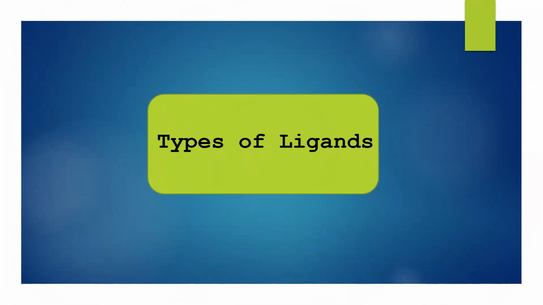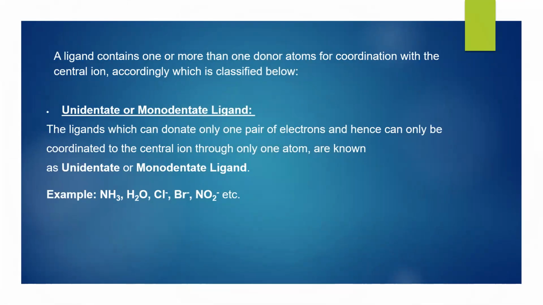Let's have a look at how ligands are classified. A ligand contains one or more than one donor atoms for coordination with the central ion. I repeat, a ligand contains one or more than one donor atoms for coordination with the central ion. Accordingly, it is classified below as an unidentate or monodentate ligand.